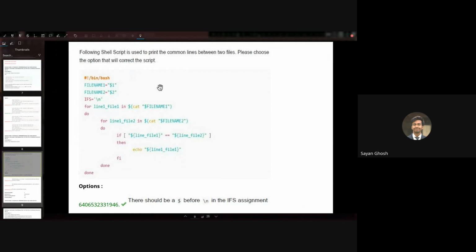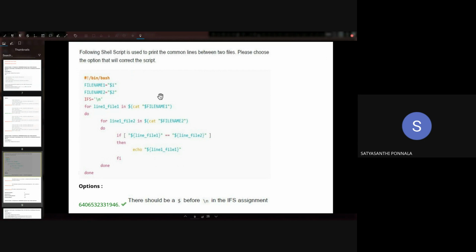So then the question is, is this script correct or is this missing something? So the obvious option, which is visible here, so you can already see the answer, is that there should be a dollar before the \n. So why is that the case? So what is this IFS doing? Why do we need this IFS at all?